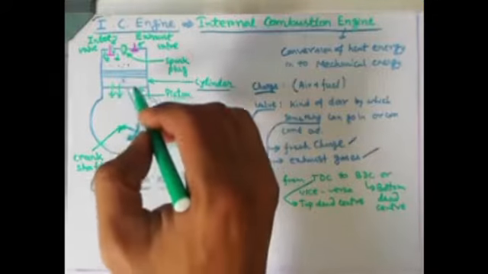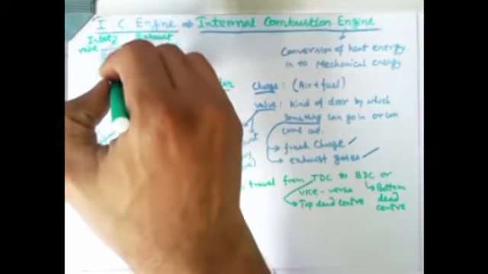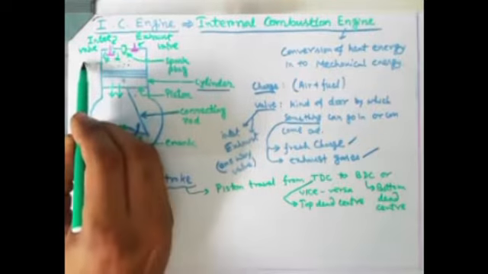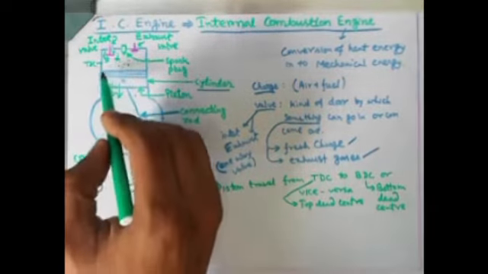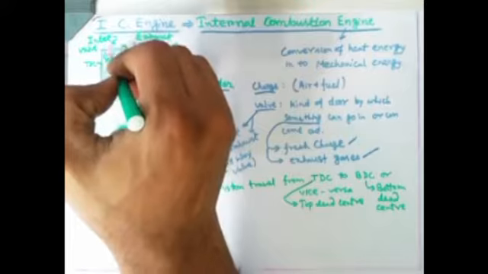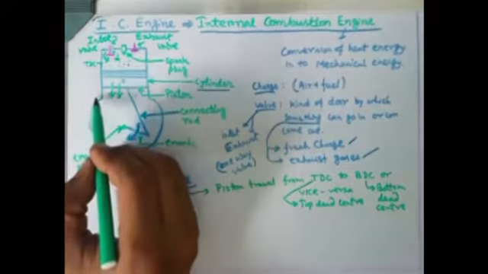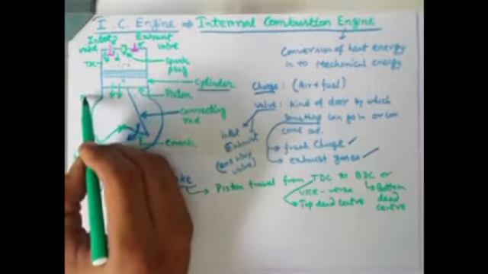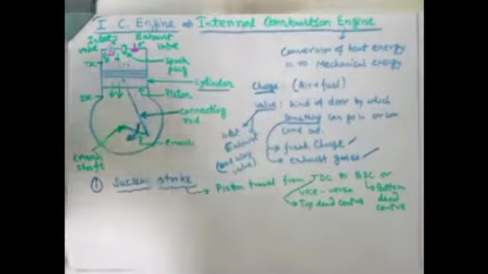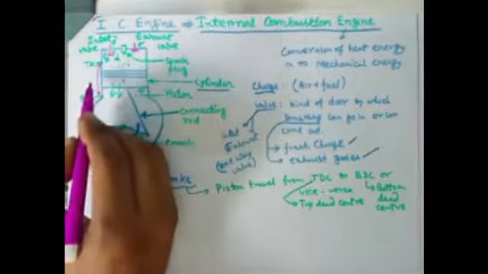Top dead center means inside the cylinder, how far the piston can travel at the top position. Suppose we are assuming the piston can reach up to here. After that point the piston won't travel upward, because if it does then it will collide with the valve. That's why there is an upper limit of travel for the piston. Similarly, there is a bottom limit of travel. Suppose that is the bottom limit, and that is the top limit. So this particular length will be known as stroke.